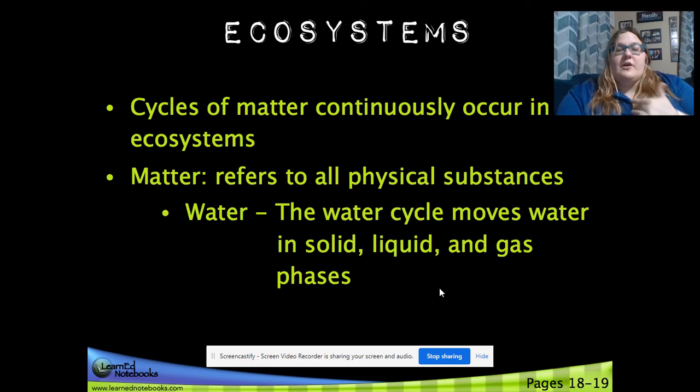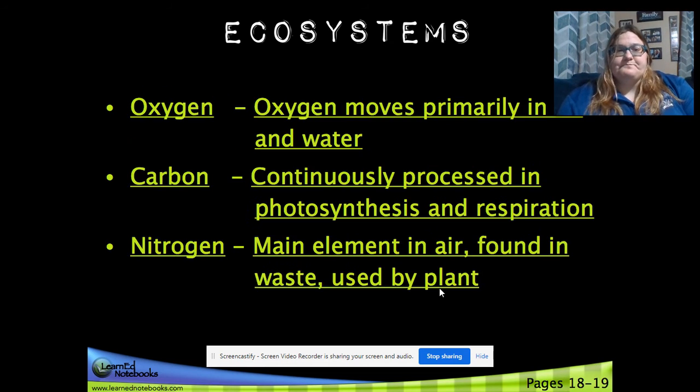So the first cycle that I talk about is water. The water cycle moves water in all three of its phases: solid, liquid, gas. It rains, it can be snow, solid, and then it's going to heat, evaporate as a gas, condense, form back into a cloud, and then rain again, run off. It's constantly moving. Oxygen primarily moves in the air and water.